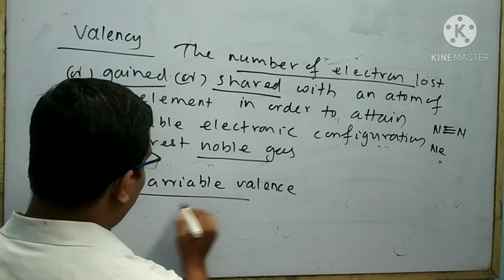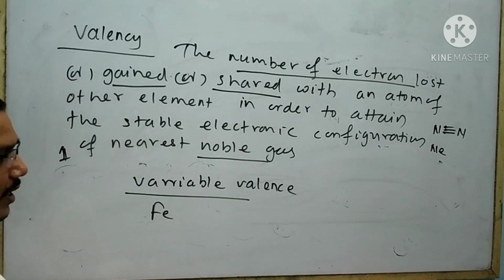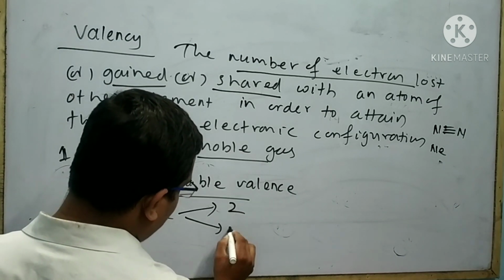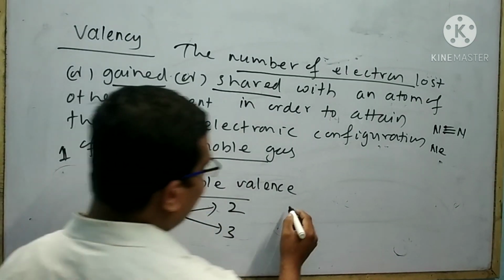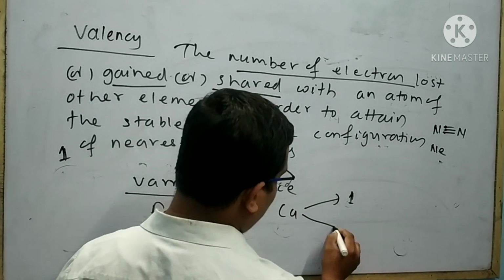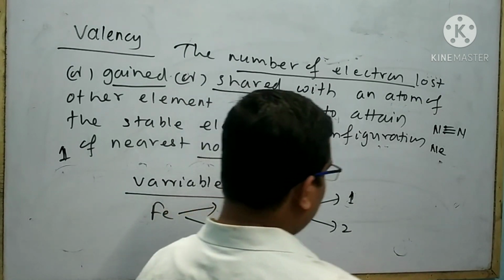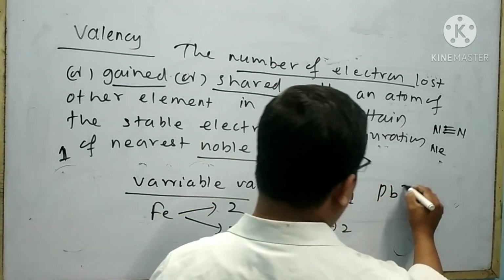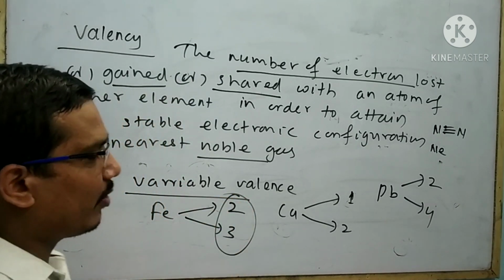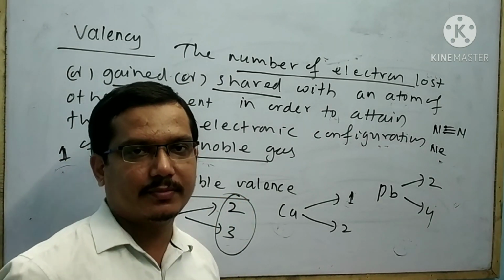For example, iron. Iron has 2 valencies, one is 2, another is 3. Copper also has 2 valencies, one is 1, another is 2. Lead has 2 valencies, one is 2, another is 4. These valencies are called variable valency.